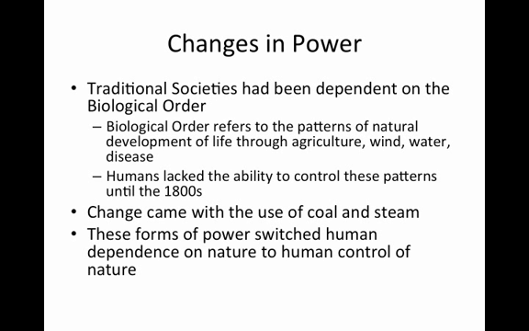Changes in power. Traditional societies had been dependent on the biological order. The biological order refers to the time period in which patterns of natural development of life were led through things like agriculture, wind, water, and disease. Humans lacked the ability to control nature because of these patterns of dependency until the 1800s.